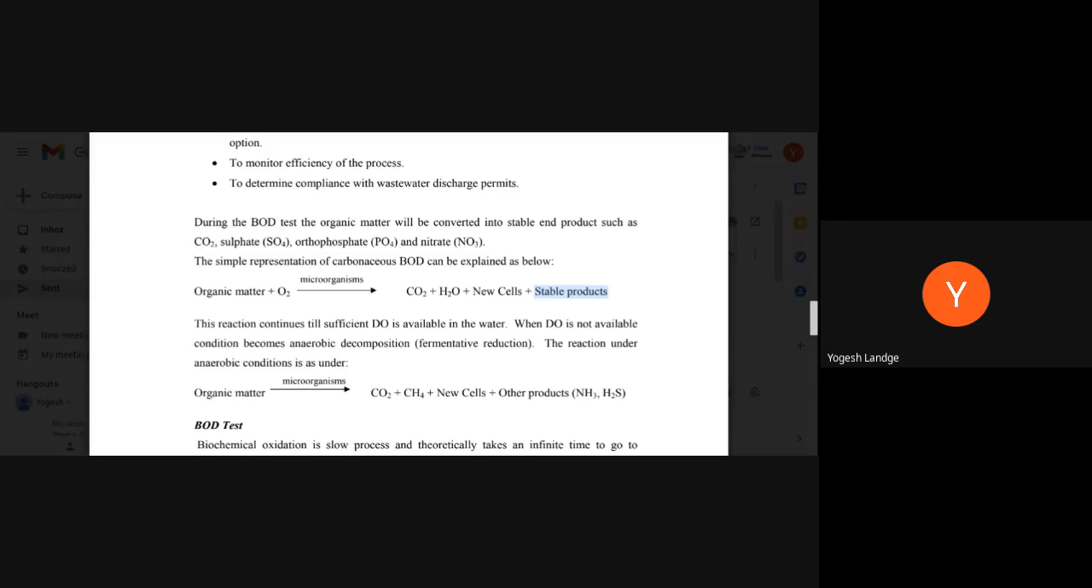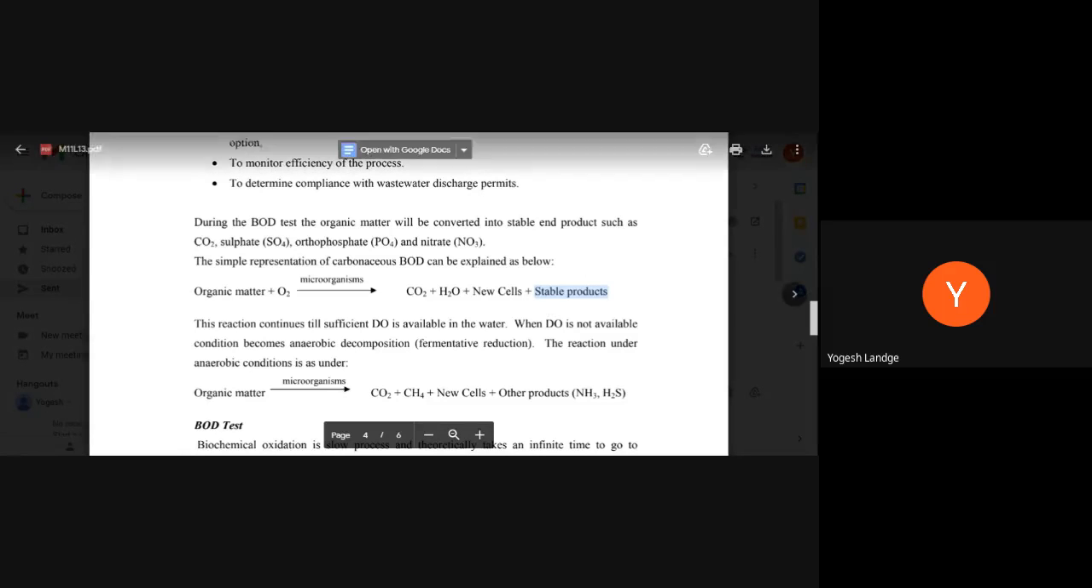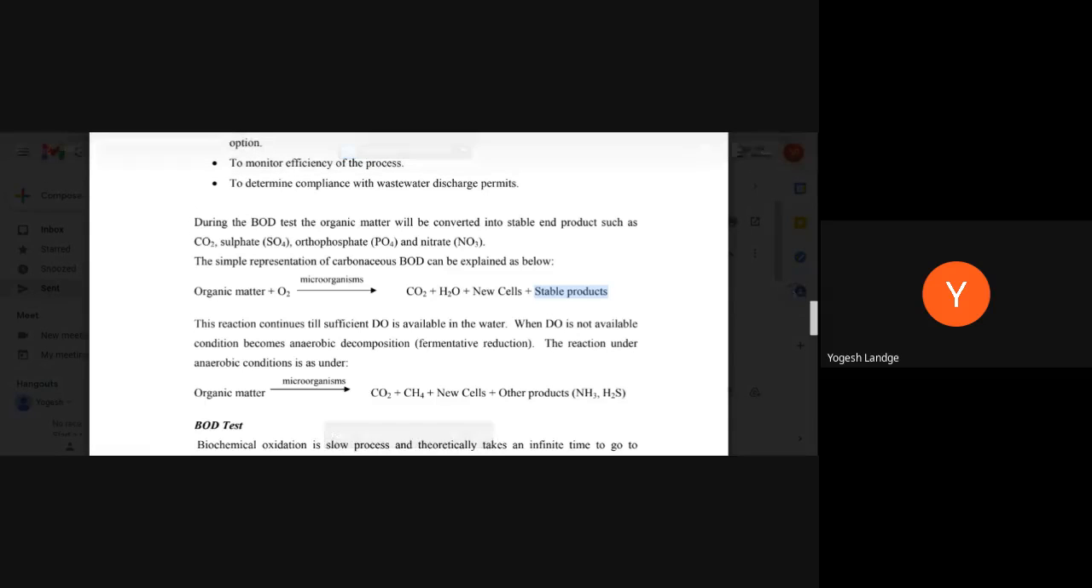In fermentation, what happens? They don't require oxygen. These are bacteria that can carry out the reaction without oxygen, so we call it anaerobic treatment. Here, organic matter and microorganisms form CO2, which is definitely there, and one product formed is methane. They also form new cells, and some stable products called ammonia and hydrogen sulfide.